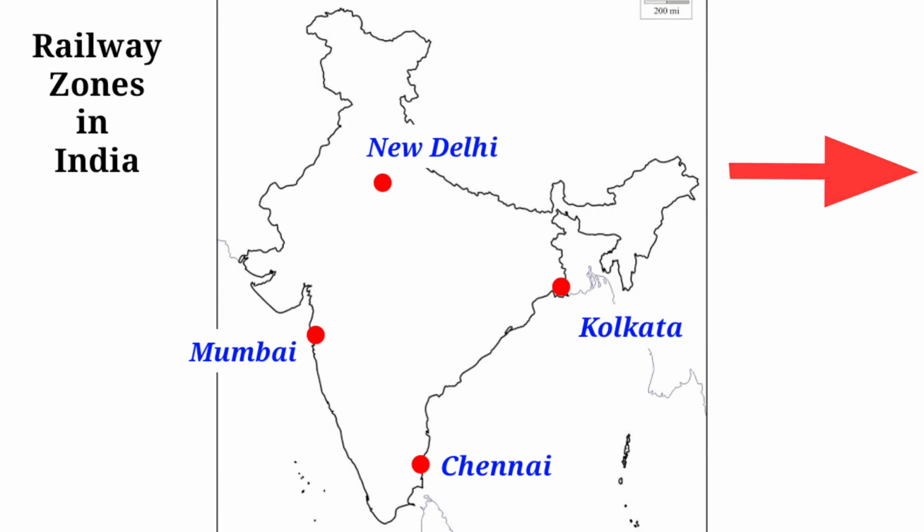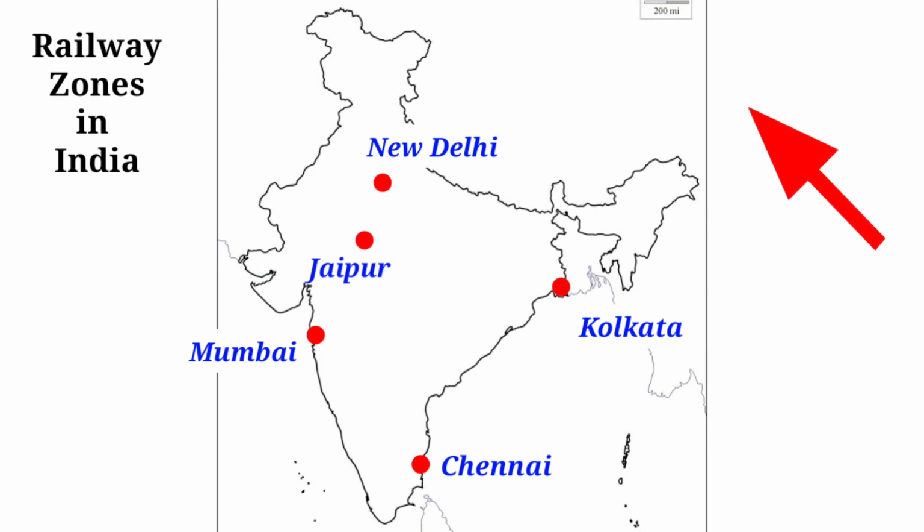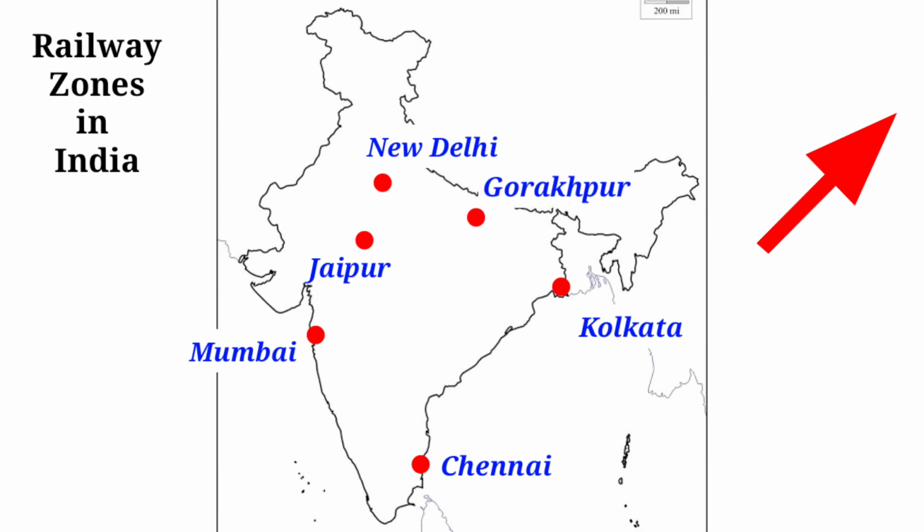Now we are going to mark another 4 direction headquarters. North Western Railway headquarters is Jaipur. North Eastern Railways headquarters is at Gorakhpur.